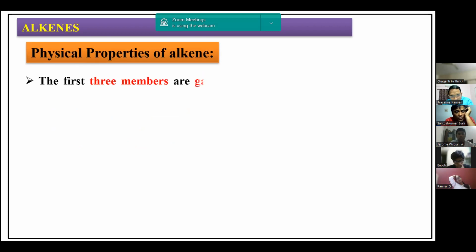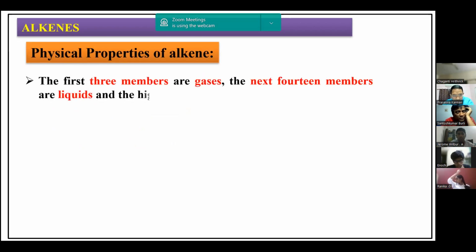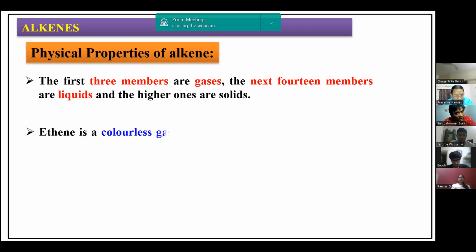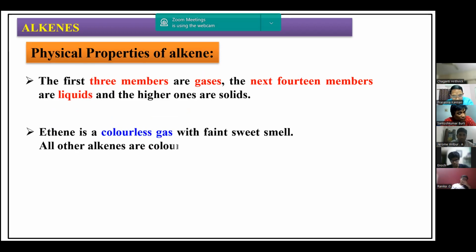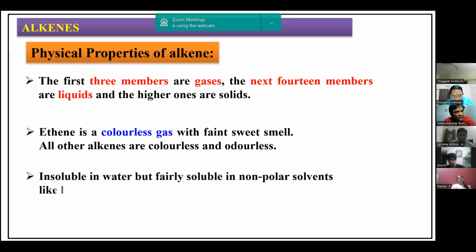Now coming to physical properties, we can quickly go through them. If you take the state in which they exist, the first three members are gases, the next 14 members are liquids, and the higher ones are solids. Ethene is a colorless gas with a slightly faint sweet smell. All other alkenes are colorless and odorless. These are also insoluble in water because they are non-polar in nature, but fairly soluble in non-polar solvents like benzene and ether.